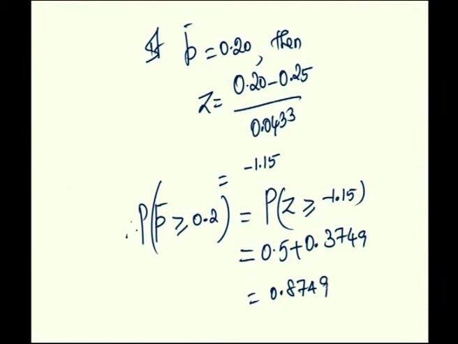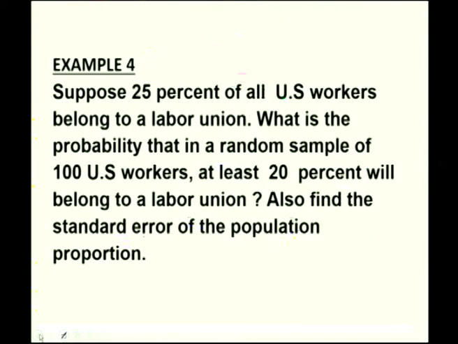Now, we have calculated the probability that in a random sample of 100 US workers, at least 20% will belong to the labor union, which is 0.8749.